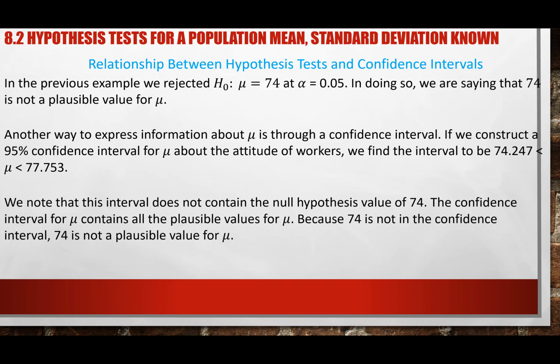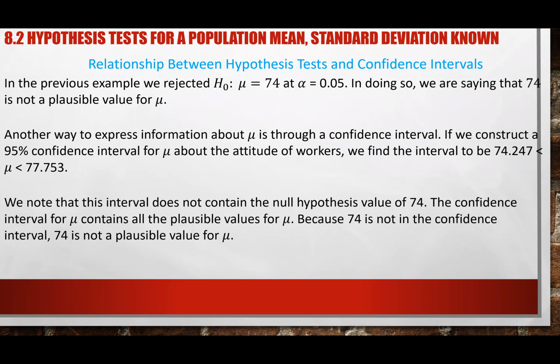That's the relationship between a confidence interval and hypothesis testing: because we throw away the 7.4, we are saying that 7.4 does not belong in the interval that we have. Okay, that's all in terms of the information related to confidence interval versus hypothesis testing.